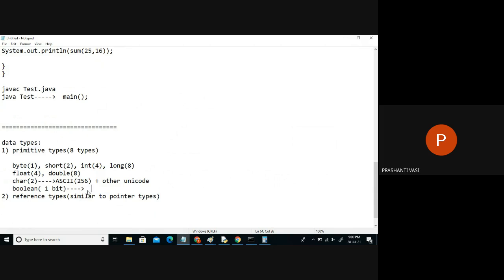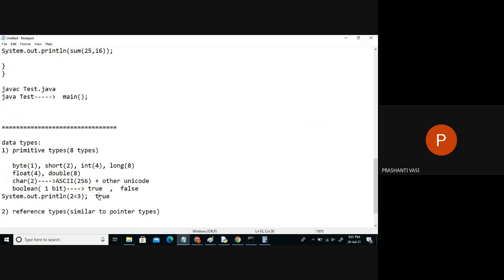And the information associated with the Boolean type is true or false. There are only 2 keywords used in this particular data type. You can check this by just typing System.out.println of 2 less than 3. When you write this, generally in other languages we get 1 or 0, but here we get an answer as true or false. But this keyword is in small letters, not capital letters, because in Java it is small letters, in Python it is capital letters. We have to be a little careful. So it's true, otherwise we'll get false here, right?